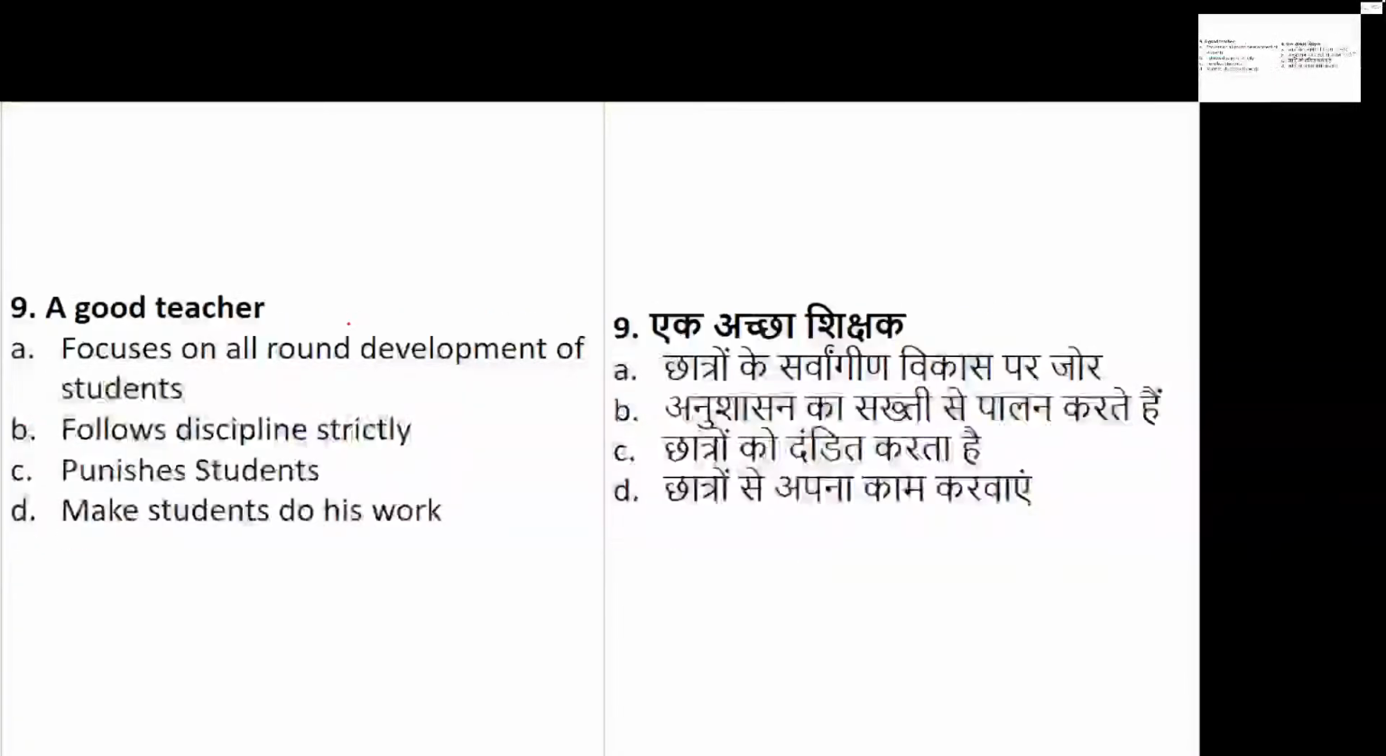Okay, now question number 9 on the screen. A good teacher is what? Now this question is basically always asked, but in a different style, a different way. There are various ways of asking this question, but surprisingly the answers are always the same. A good teacher is the one who focuses on all-round development of the student, who follows discipline strictly, who punishes the students, or makes the students do his work.